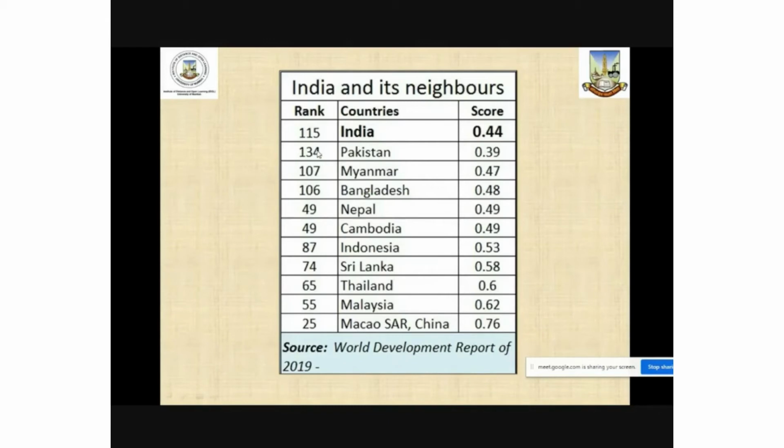But as compared to Pakistan, we are performing much better, because Pakistan is 134th in the global HDI ranking, and India is performing much better than it.